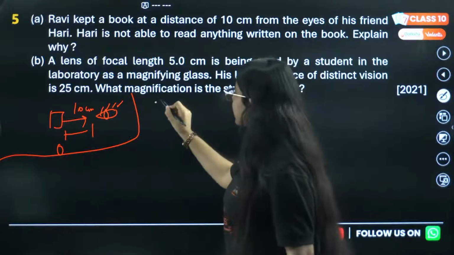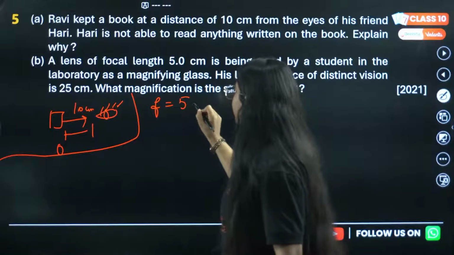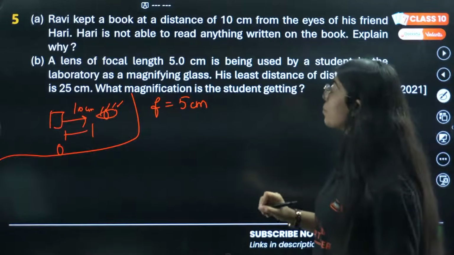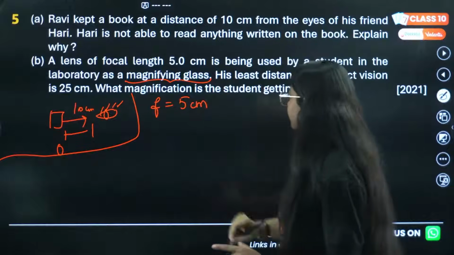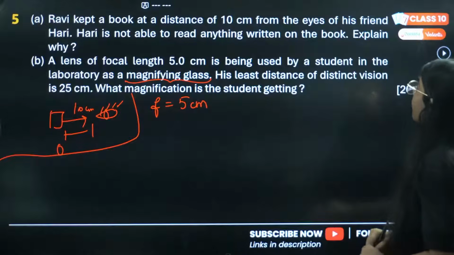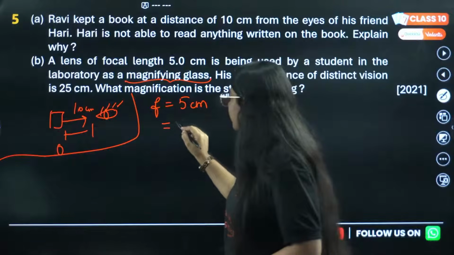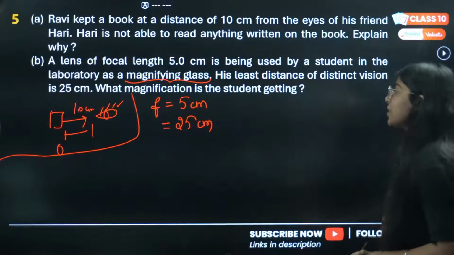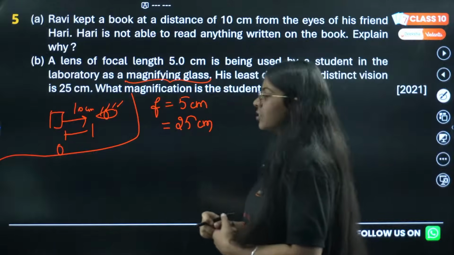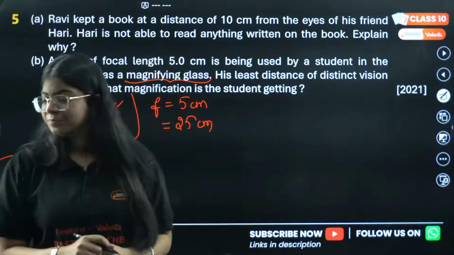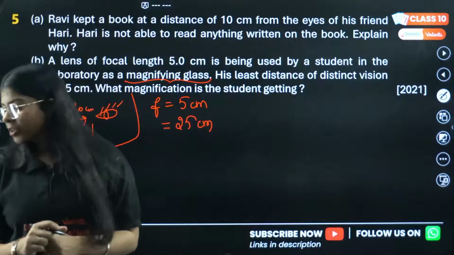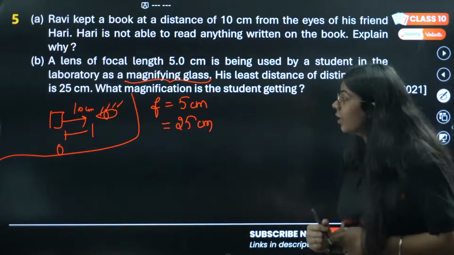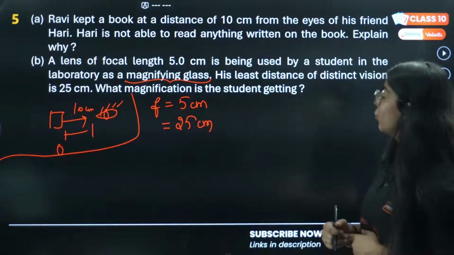A lens of focal length 5 centimeter is being used by a student in the laboratory as a magnifying glass. His least distance of distinct vision is 25 centimeter. What magnification is the student getting? Anyone know the answer to this question? Do you want to try this question? What is 25 centimeter? Let me know.